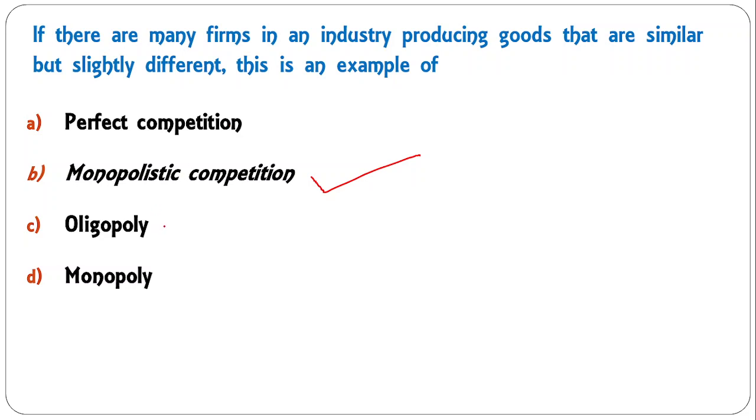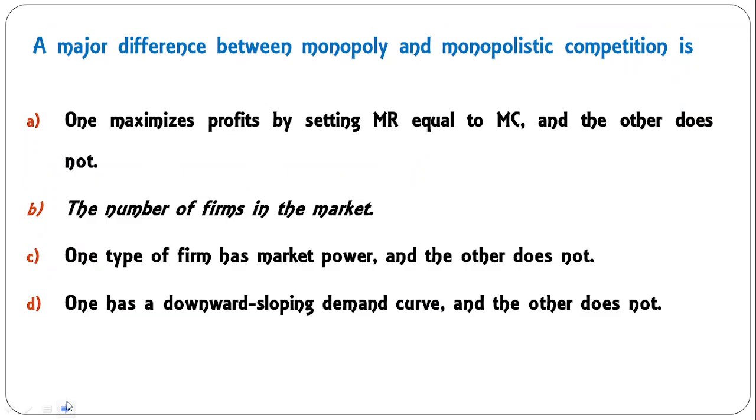In oligopoly you have both homogeneous and heterogeneous product, and in monopoly you have unique product. So this B is the correct answer here. A major difference between monopoly and monopolistic. Dear students, you must be careful. Monopoly and monopolistic, they are different. And how they are different?